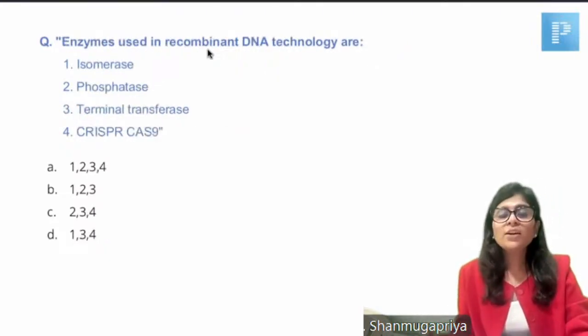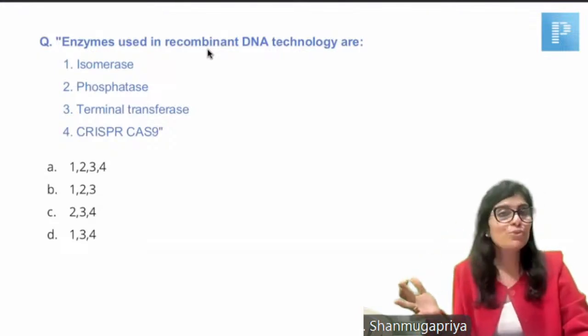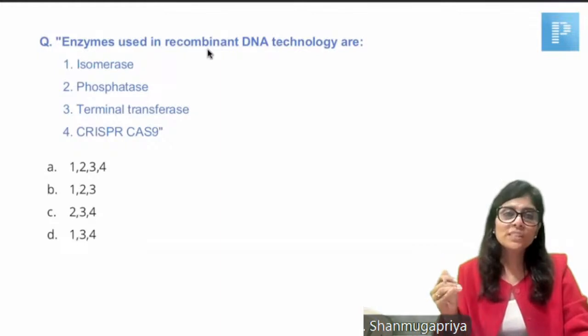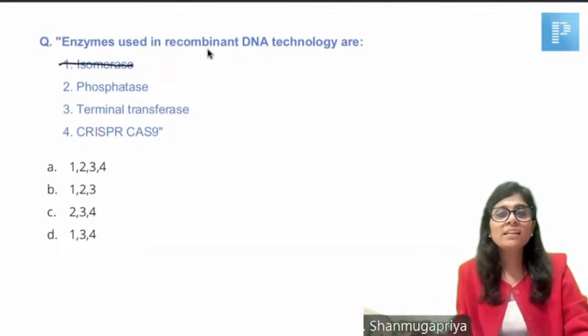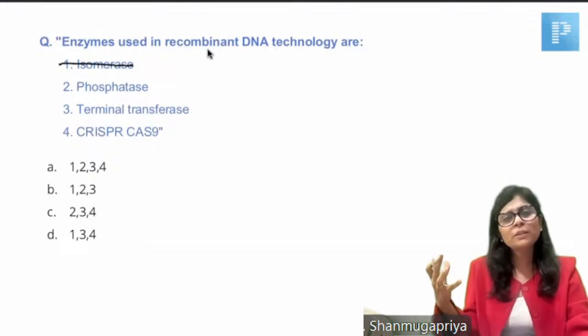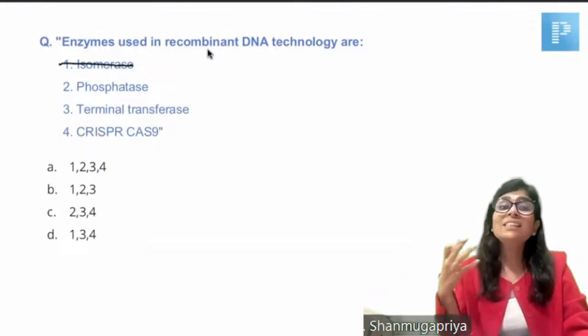Enzymes used in recombinant DNA technology are... Let me tell you the answer first. I know you're all anxious to know the answer, and then I'll give you an explanation. The answer for this question is isomerase. Isomerase is not used for recombinant DNA technology because isomerase is related to chemical structures. We are not going to use it for genetic testing.